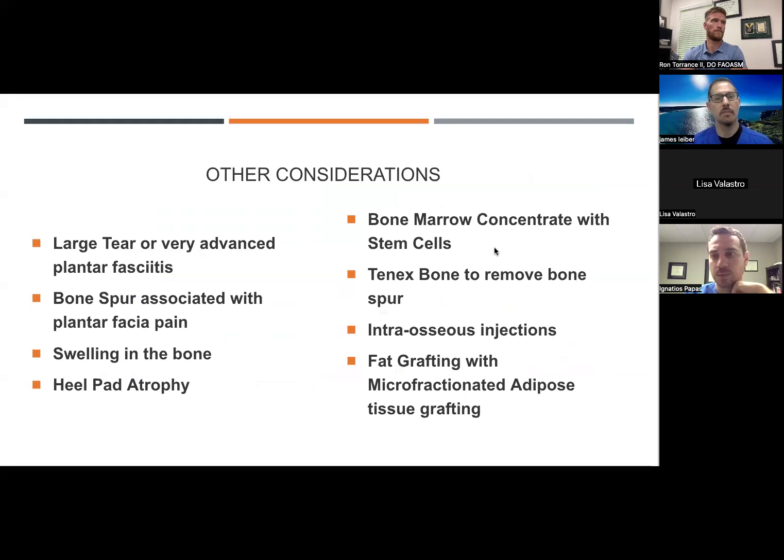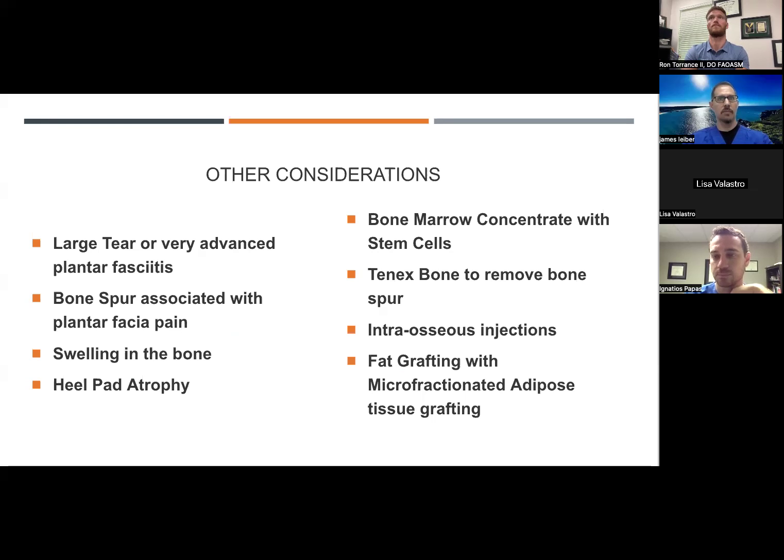Other things that we think about when treating plantar fasciitis. So PRP helps the vast majority of patients that we see with plantar fasciitis. But if someone has a very large tear or very advanced plantar fasciitis, sometimes we decide to use bone marrow concentrate. And this can be a more potent treatment of tendon, ligament, fascia, because that has mesenchymal stem cells in it.